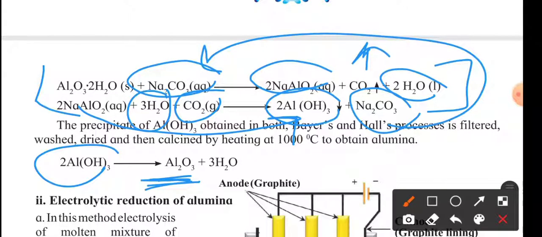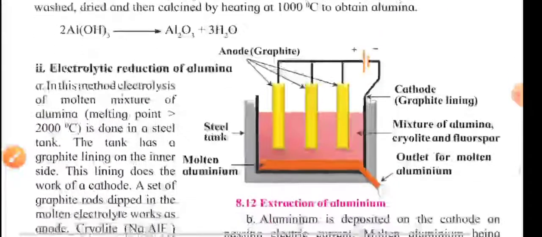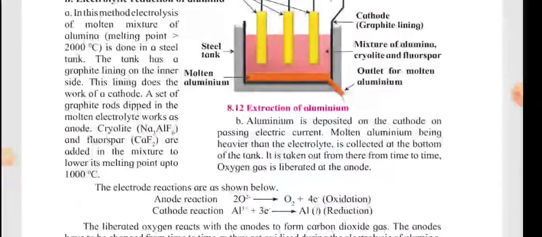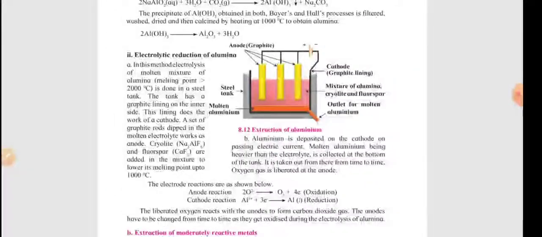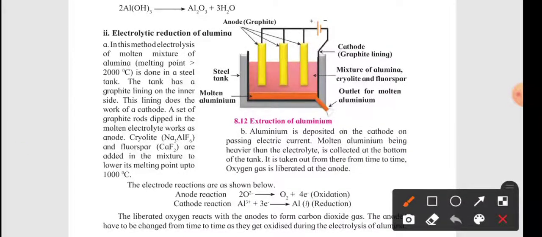So in both processes we get aluminum hydroxide, and once this aluminum hydroxide is heated, we get aluminum oxide. Okay. Now, electrolytic reduction. This is very short, and it is divided into two things.